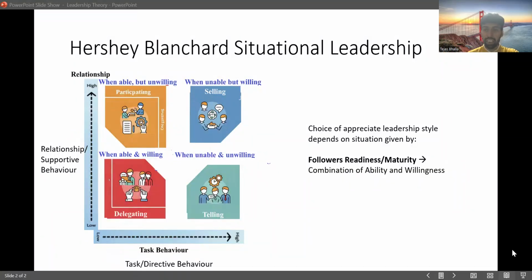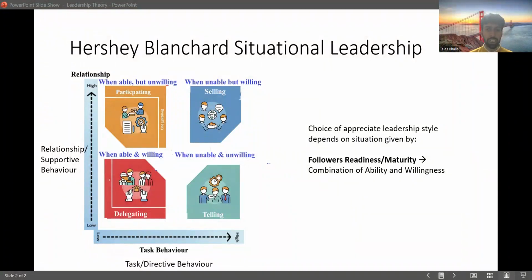In this video, I'll be discussing the Hersey Blanchard situational leadership theory. According to this theory, any leader can display different types of leadership styles. It is not fixed. Some theories consider the leadership style to be fixed, that is, a person cannot vary. But this theory says a leader can show any style of leadership, and it's a choice which type of leadership style they display.